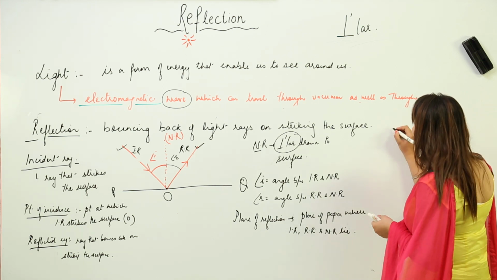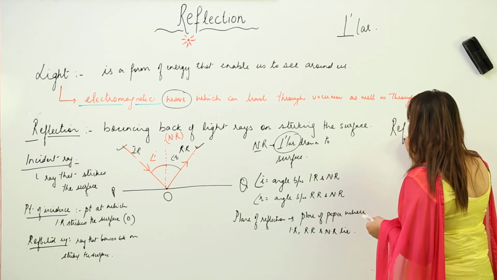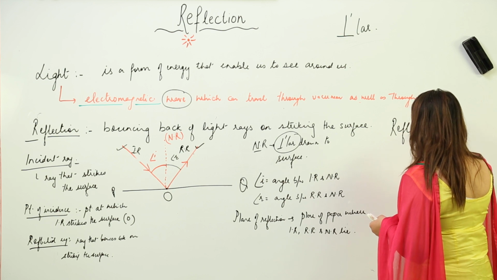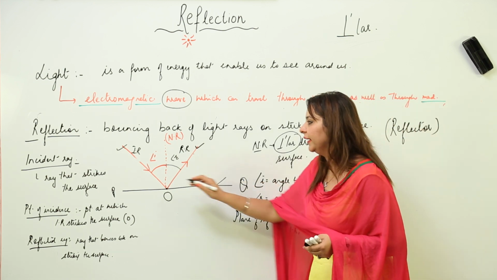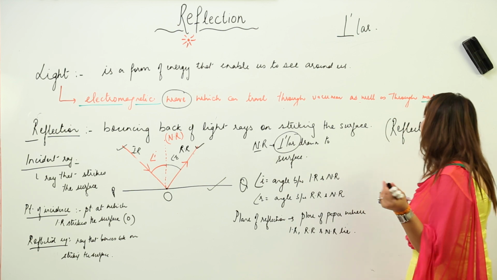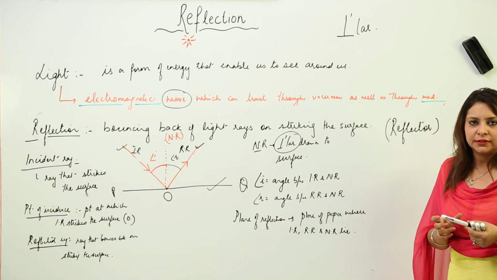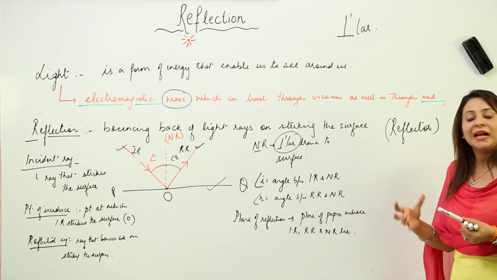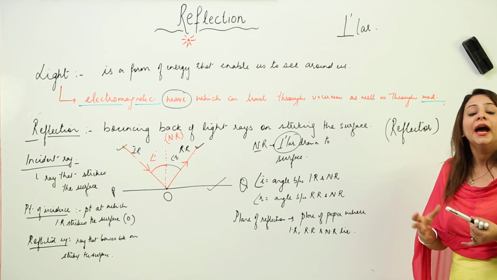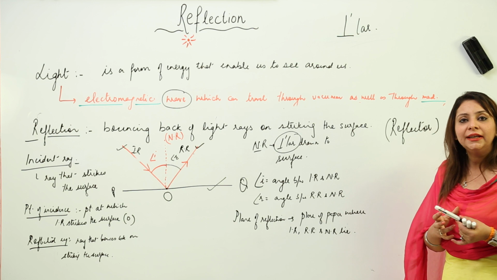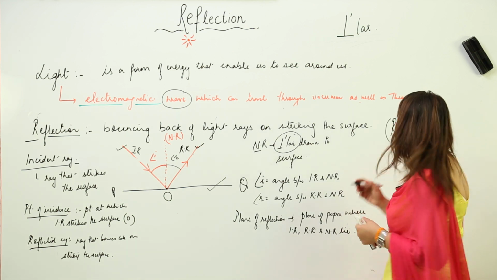that whenever we talk of a reflector, as you can see this surface is acting as a reflector, that is why it is bouncing the ray. So what are the characteristics of a good reflector? That means what substance is regarded as the best reflector and what criteria does it fulfil to act as a good reflector.